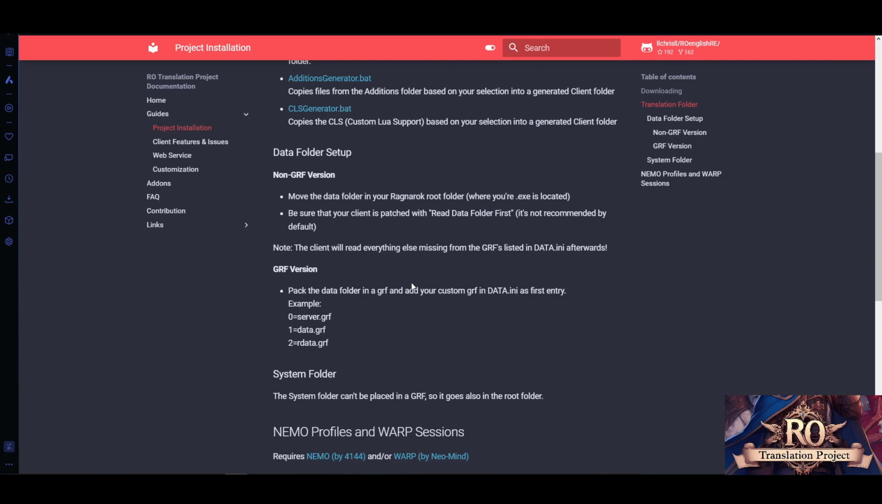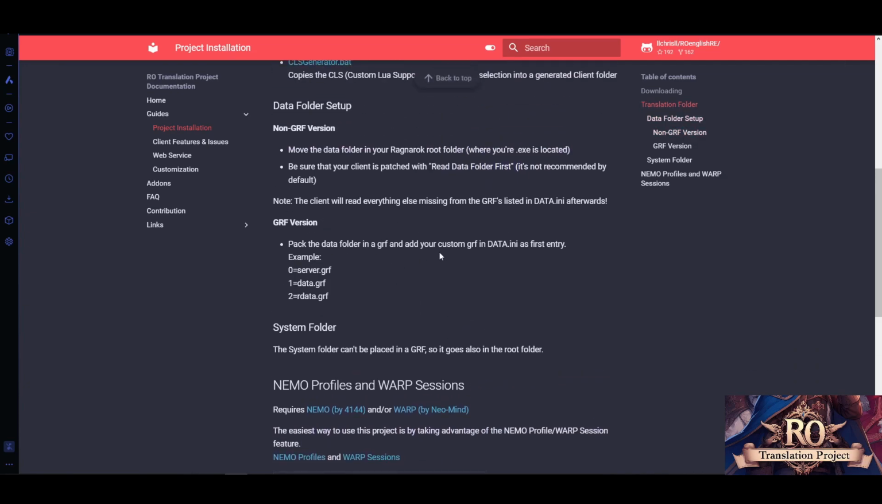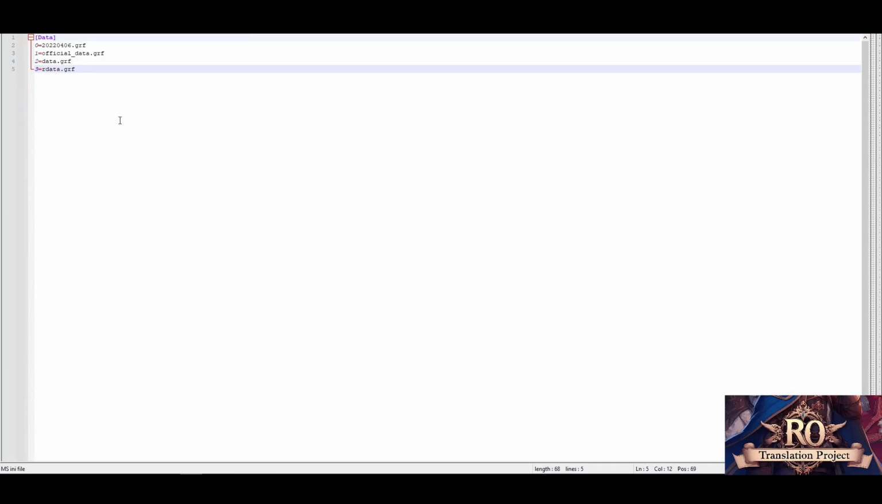So for this case, you make 2 clients, one which reads the data folder patch first. It's not recommended by default, so you have to check that every time. And then make a public one without this patch, basically. So the grf version also needs an additional change or step, which involves the data.ini, in case you didn't change the patch for it, which I'm gonna show in a minute what I mean by that. But I can show you pretty much my data.ini.